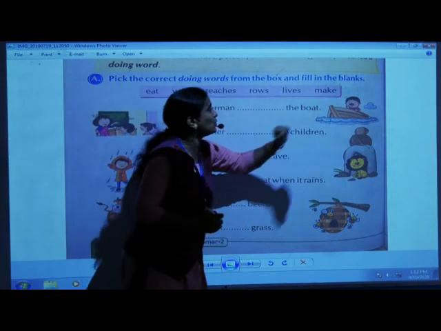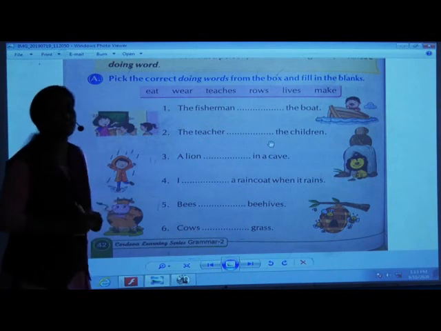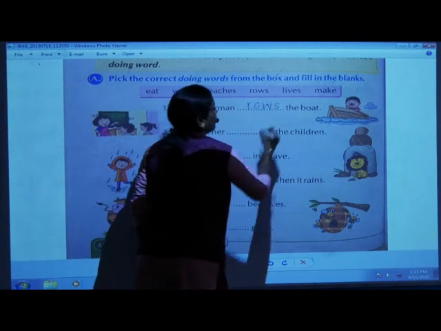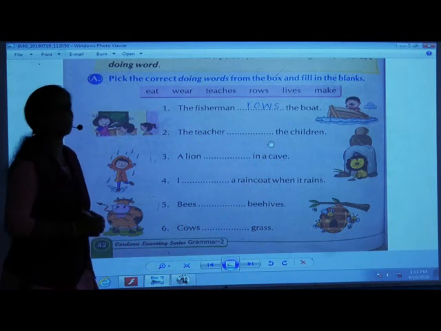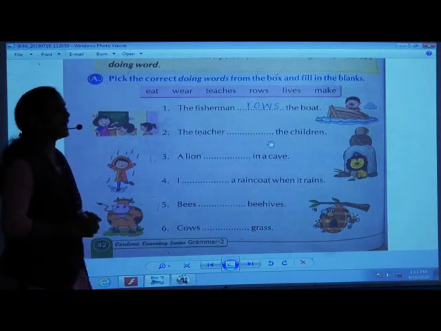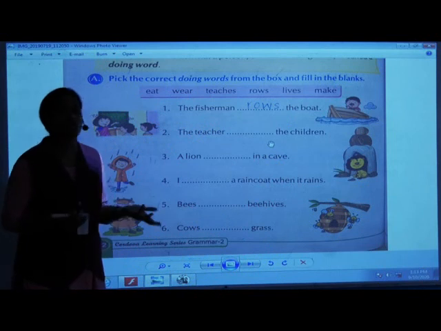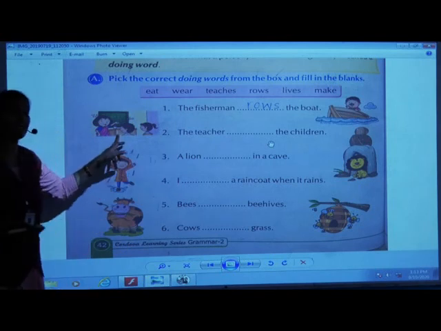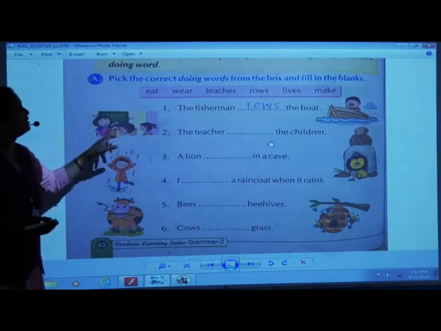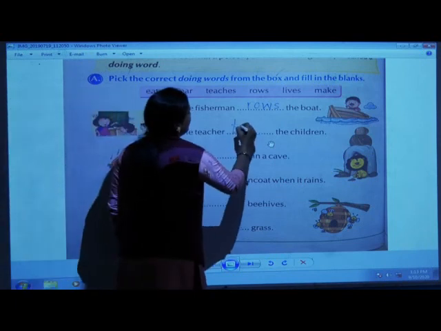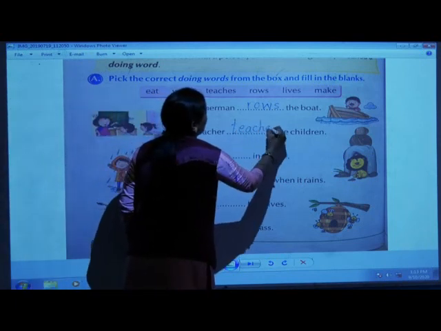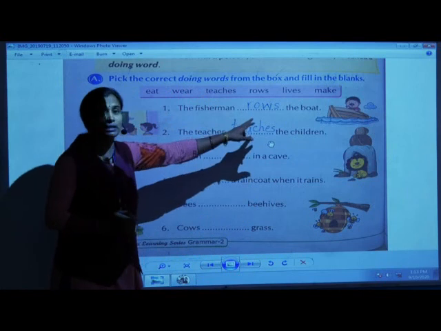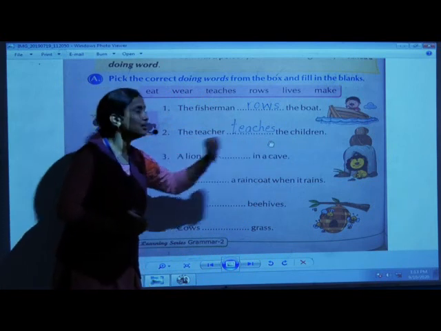What do you think that fisherman is doing? What is that action called children? Yes, rows. So the fisherman rows the boat. The teacher dashed the children. Very easy. What am I doing now? Yes, I am teaching you. So the teacher teaches the children. You have to copy the right spelling in the right box. Okay, children?